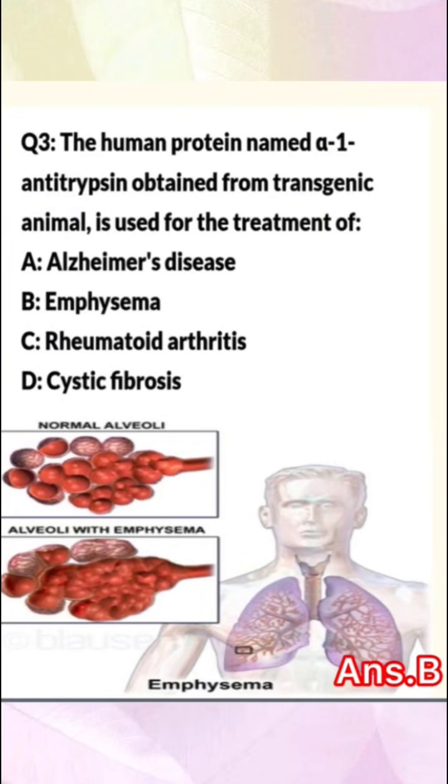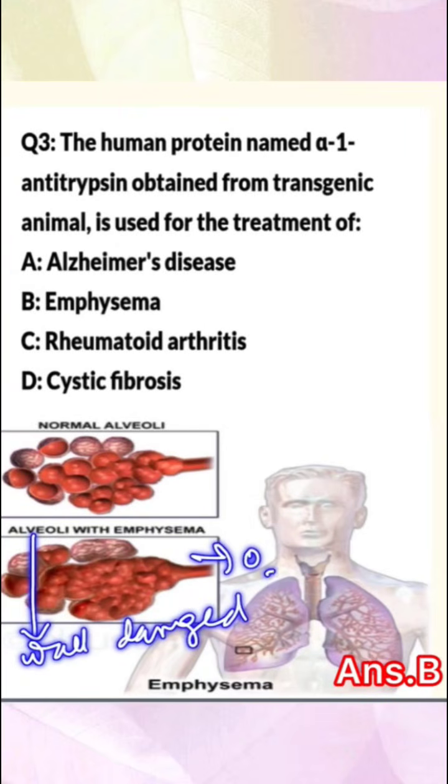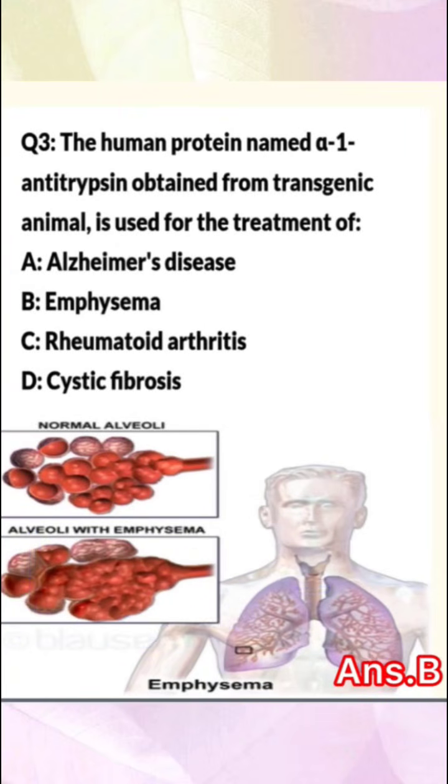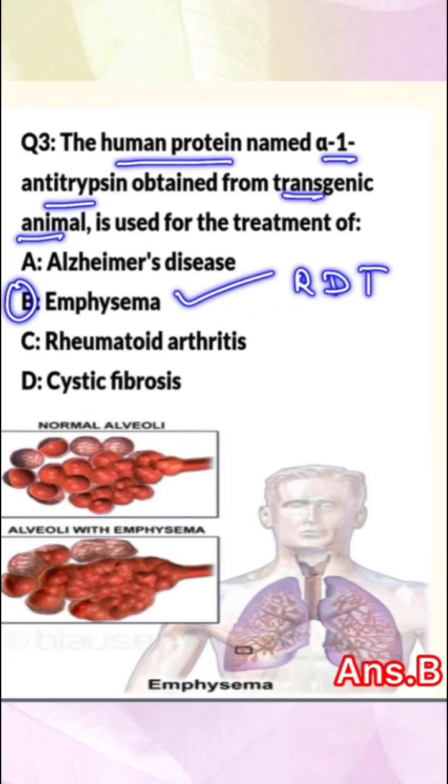And what happens in this disease? The walls of the alveoli of the lungs get damaged, due to which the patient does not get enough oxygen. Nowadays, by using recombinant DNA technology, this human protein alpha-1 antitrypsin is obtained from transgenic animals for the treatment of the disease emphysema.